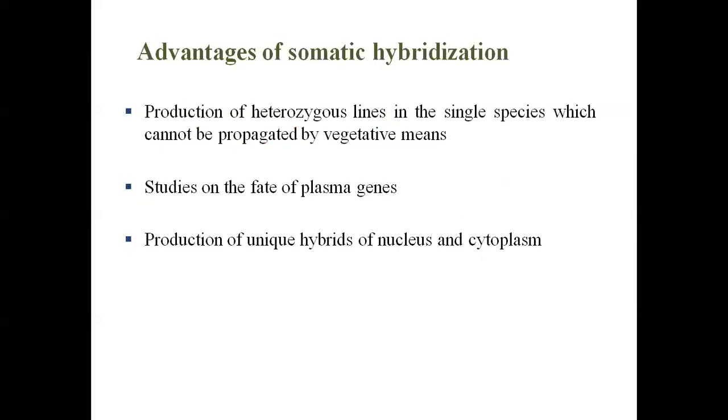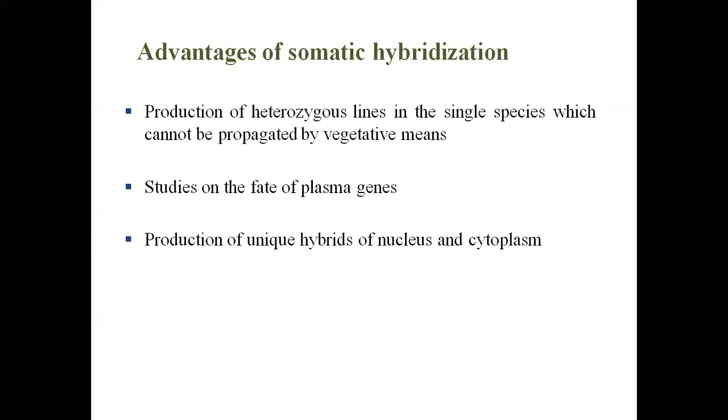An advantage of somatic hybridization next is the production of heterozygous lines. Heterozygous is important because once the nucleus is recombined, then only it will be termed heterozygous. Otherwise, they will be termed homozygous. So heterozygous is important so that we can have vigorous hybrids, vigorous lines or more potential lines.